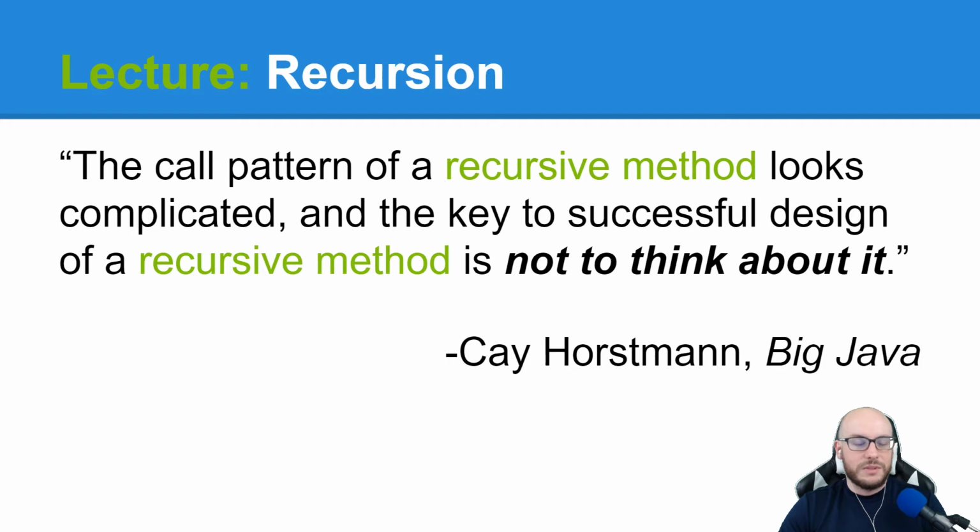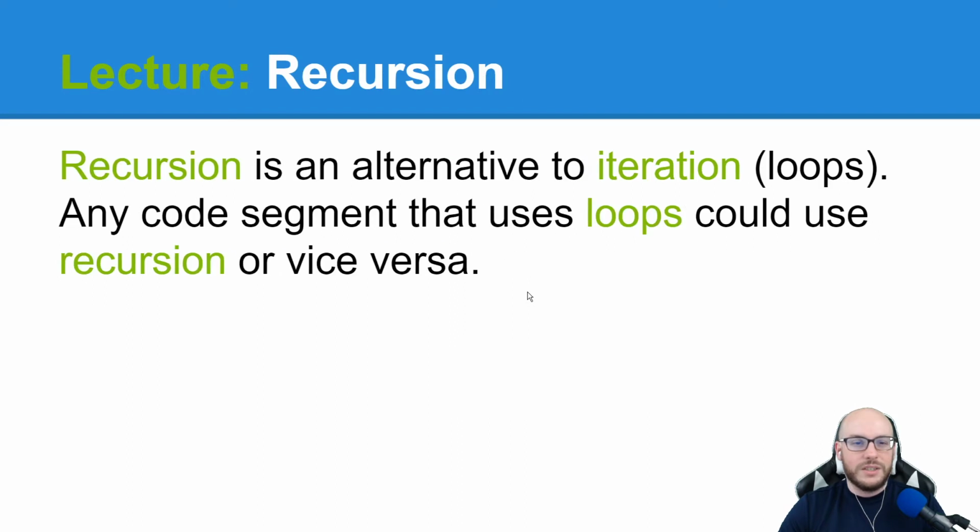There are techniques, there are patterns that kind of occur with recursion, but ultimately recursion is a replacement for iteration, loops. And so it's not necessary. You're going to struggle to see why we would even talk about it, why we would even learn it. But there is good reason. Recursion is an alternative to iteration, loops. Any code segment that uses loops could use recursion or vice versa. Okay, so these things could swap in and out.